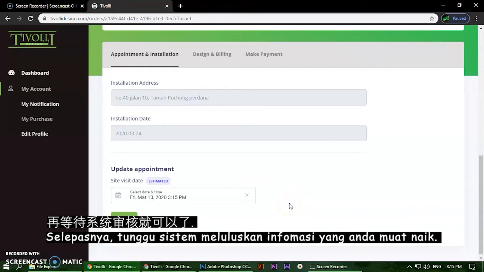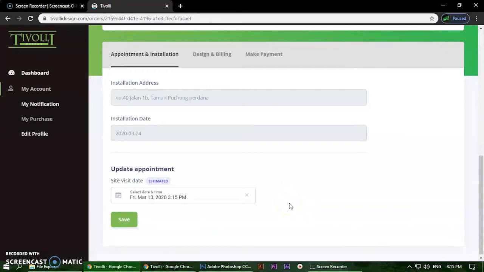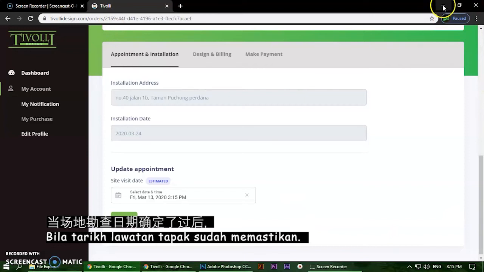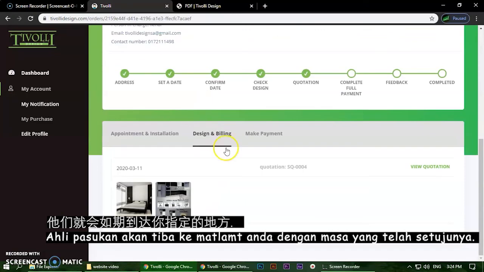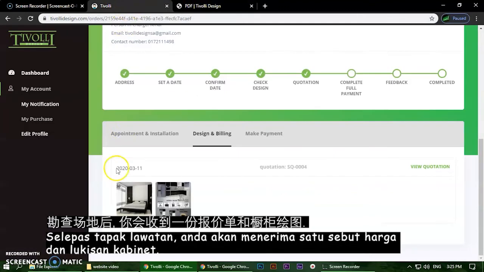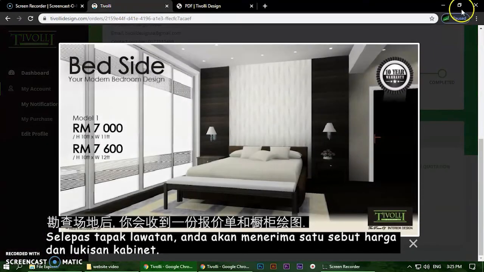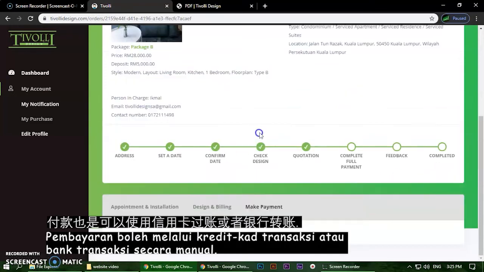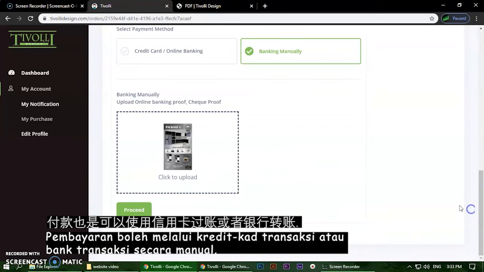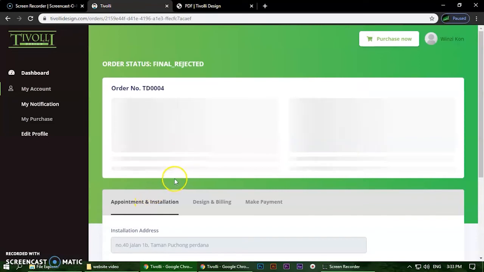Then you may need to wait for the confirmation. Site visit date already confirmed. We wait for the day to come. After the site visit date, you might receive a quotation and drawing within 3 days. Check the quotation and drawing. If, let's say, no problem, we might go for the 50% payment for fabrication. So you might upload your payslip or you may use your credit card to proceed with the payment.